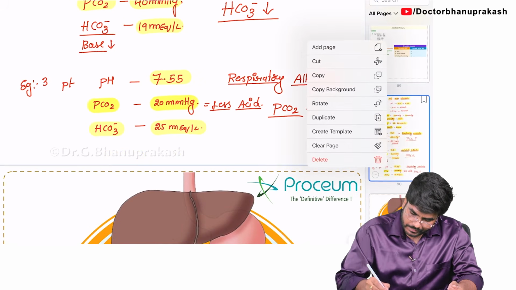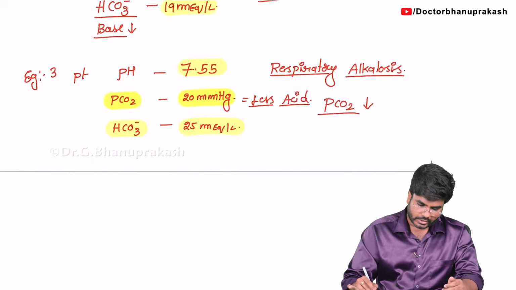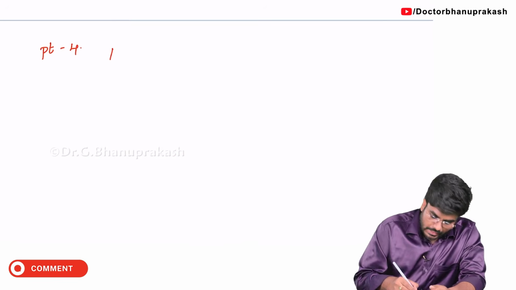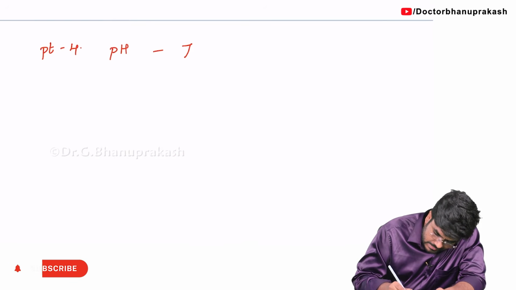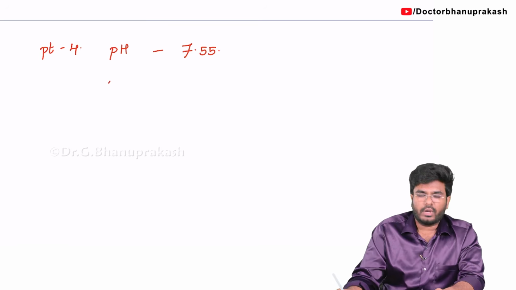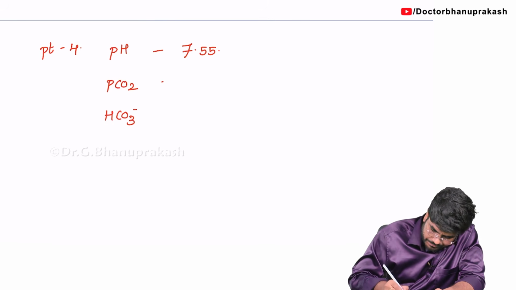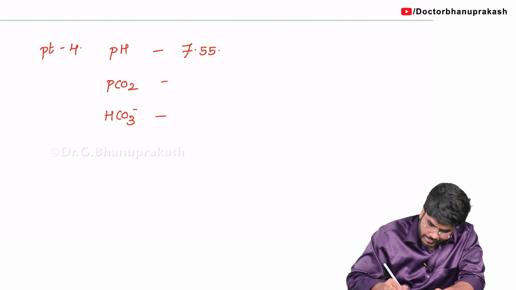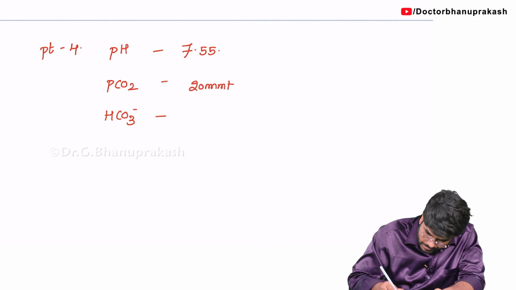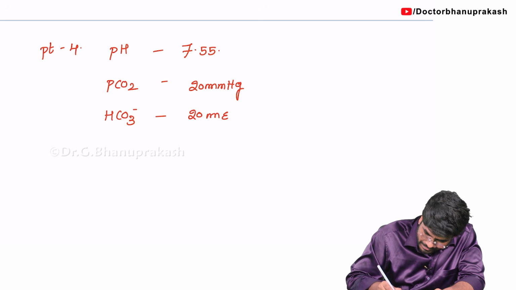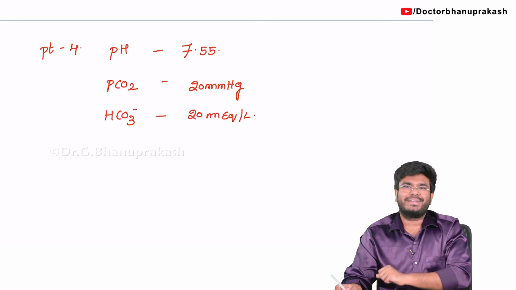Now let me go into a little bit more complex disorders. Now let's say patient number 4. What is the pH? Let's say 7.55. Now PCO2, how much? HCO3 minus, how much? PCO2, let's take 20 mm Hg. Bicarbonates are also 20 milliequivalents per liter. Now this is a bit complicated, but very easy.